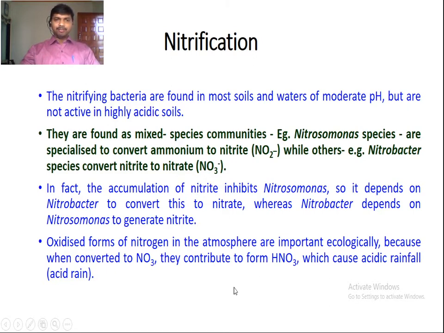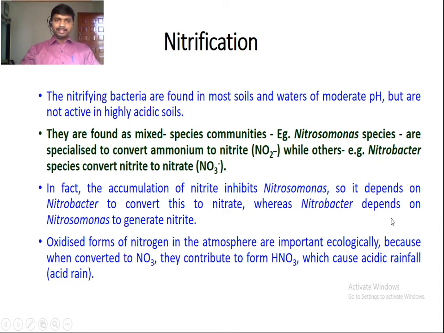In fact, the accumulation of nitrite inhibits Nitrosomonas, so it depends on Nitrobacter to convert this to nitrate, whereas Nitrobacter depends on Nitrosomonas to generate nitrite. So these bacteria depend on each other. How do they depend on each other?